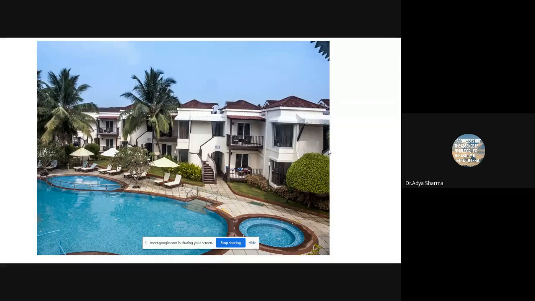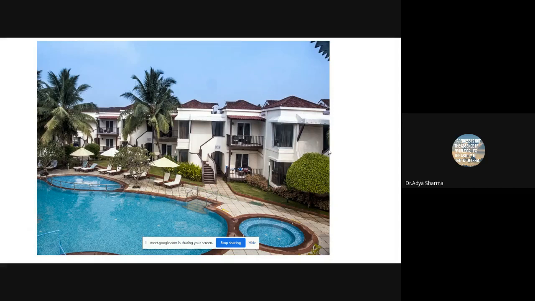On the other hand, the family which booked the room for 5,000 rupees per night in the month of May or June were fine with being in Goa at a time when it is not such a happening place. They had different priorities in life, and therefore they belonged to an absolutely different segment. If the hotel was to charge all the customers 15,000 rupees 12 months a year, they would have empty rooms in the month of May, June, July.